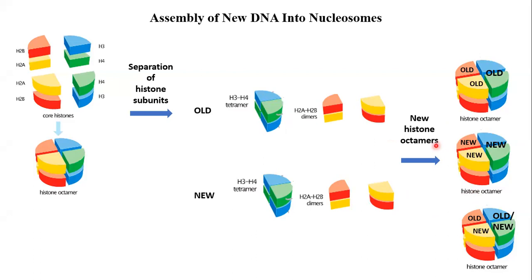Okay, so here we have completed eukaryotic DNA replication. Because in eukaryotes the DNA is wound around histones, this is also one part of replication: histones should be doubled so that the new DNA gets wound around new histone octamers to form new nucleosomes.